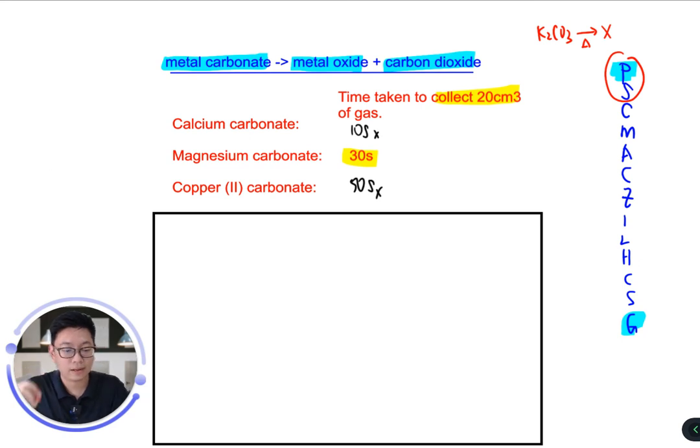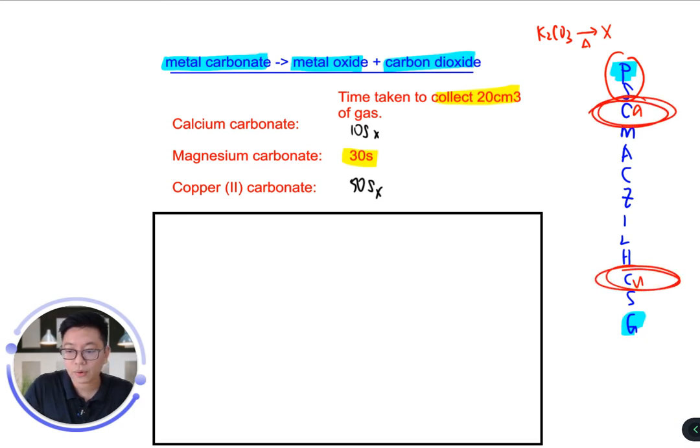You need to understand that the more reactive the metal is, the more stable the compound. And because the compound is very, very stable, it becomes very difficult to break it down, so you need to heat for a very, very long time. If you look at the reactivity series, calcium is here, whereas copper is all the way at the bottom. Because calcium is a very reactive metal at the top, it forms a very, very stable calcium carbonate. This means we need to heat it up for a long time before it breaks down, and the time will be much longer than 30 seconds. So this should be the 50 seconds, the correct answer.